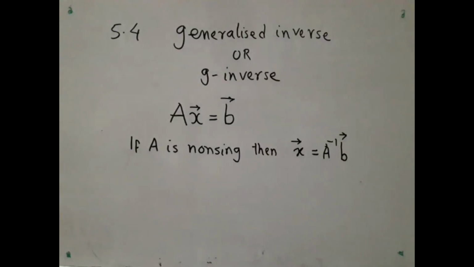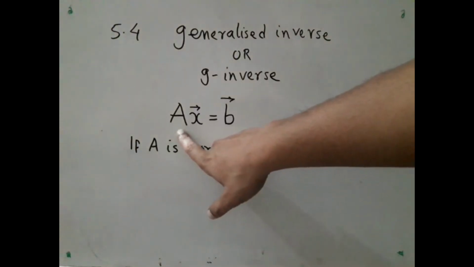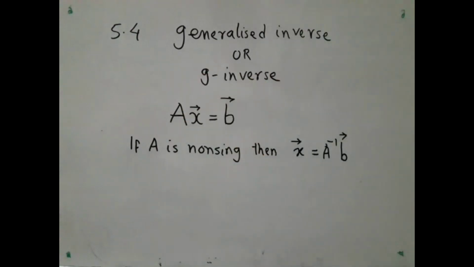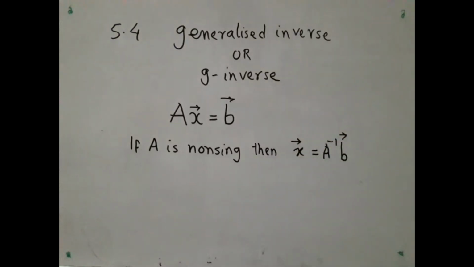The question that we want to ask here is, if A is not a non-singular matrix, that is, if it is a square matrix which is singular, or if it is some rectangular matrix, can we still have some analog of A inverse which will satisfy such a relation?